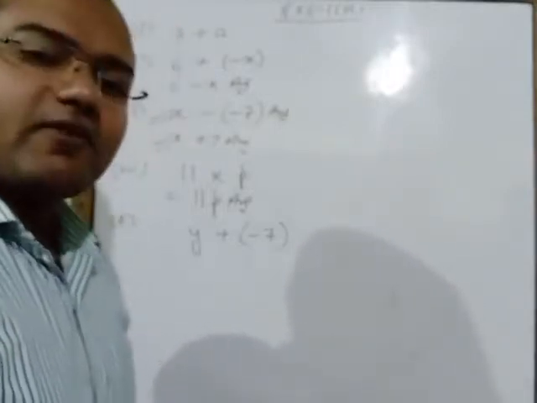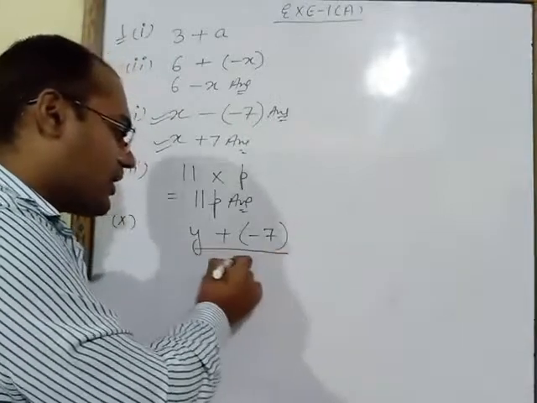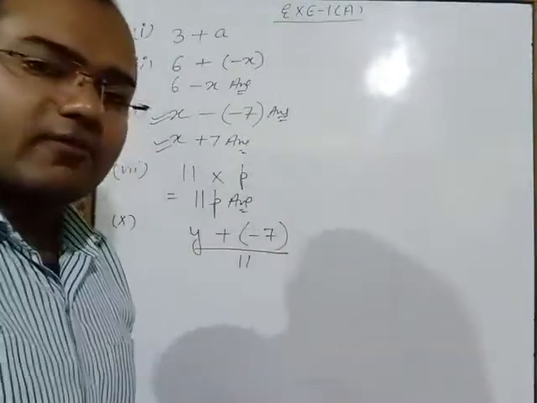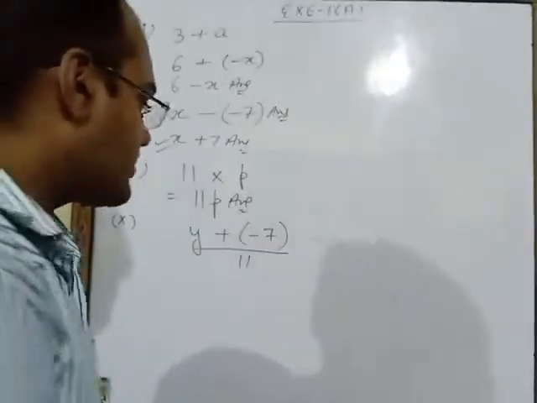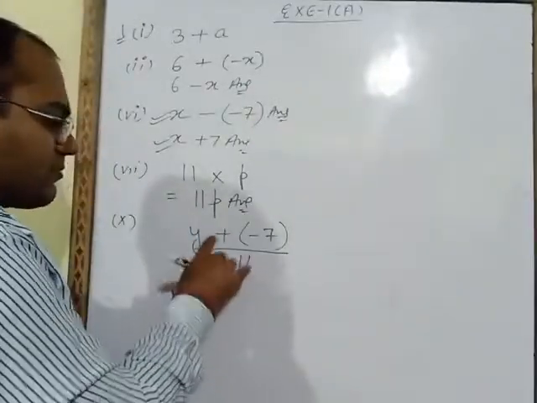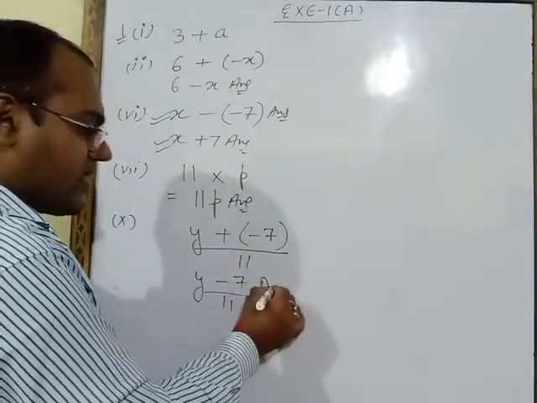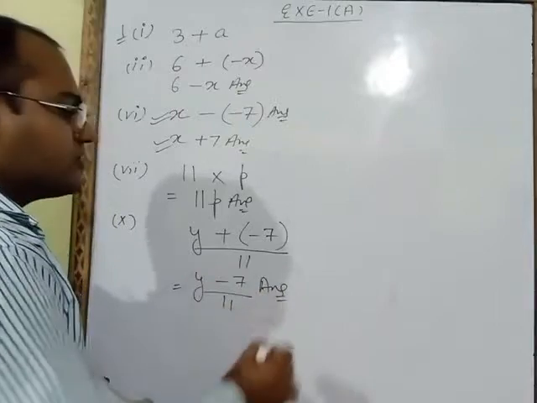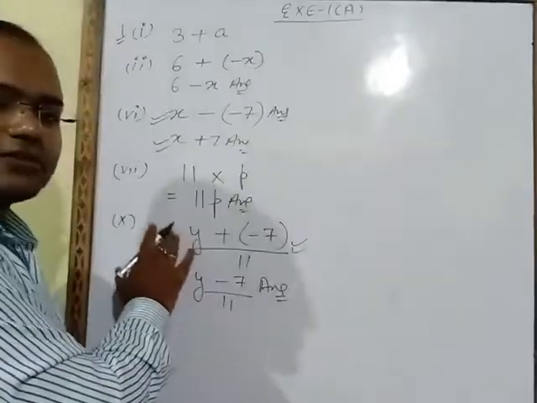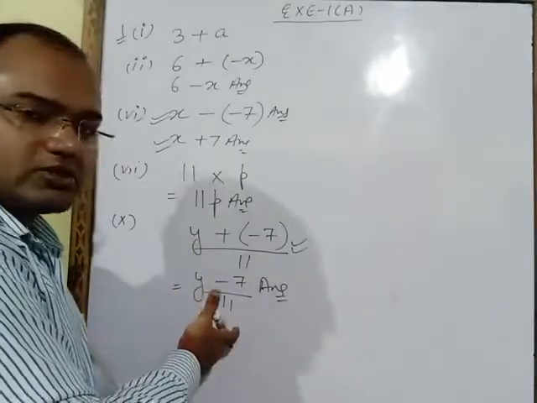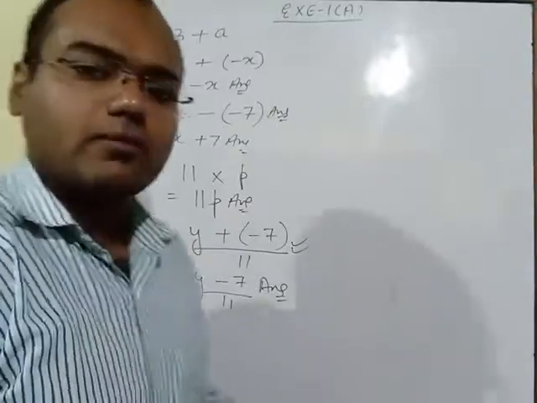After that it is written divided by 11. Divided by 11 means you have to put it upon, and under this you have to take 11. Now either you can do like this, or you can do one more step: y plus minus 7 upon 11. Like this also you can write. So both are correct methods. Either you write this much, or you can do one more step: y minus 7 upon 11. So like this you have to do question number first.